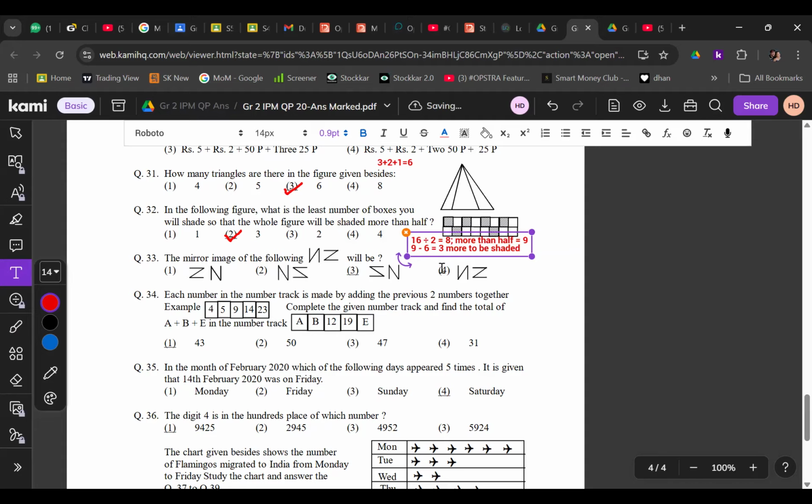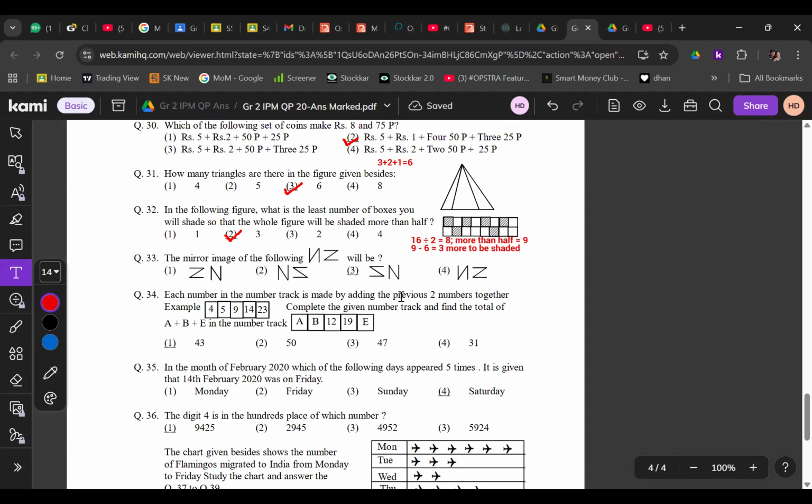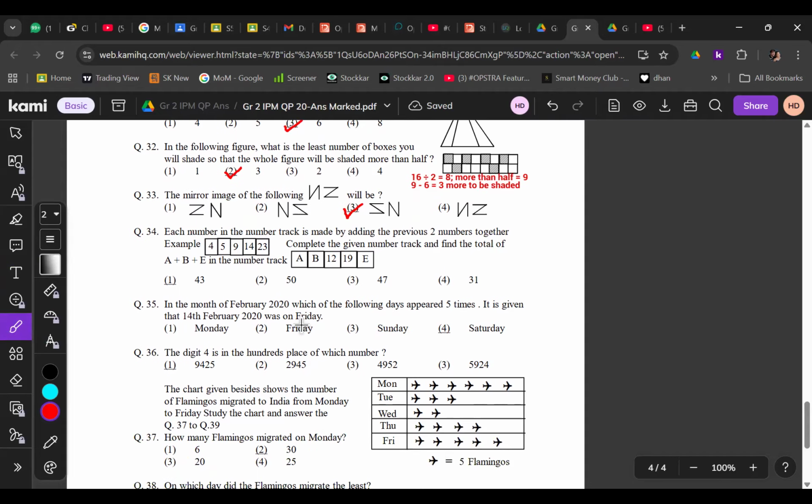For 33, the answer is 1. Beta, don't do 33 yet. First understand 32, then go to 32. Mirror image. Very good. Here you will put a mirror, right? You put a mirror here, right? So what do you get? It has to be reversed. Yeah, third is the answer, correct? Sir, I checked in the mirror. Okay, you checked in the mirror. Very good, beta.